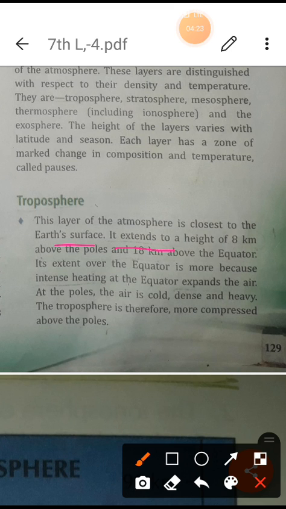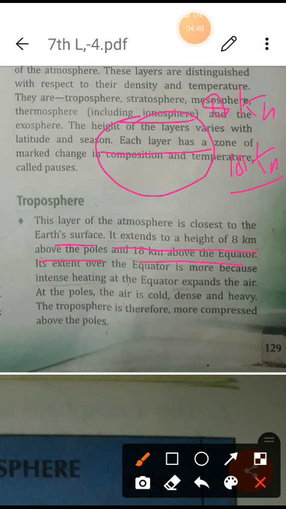It extends to a height of 8 km above the poles and 18 km above the equator. So at the poles area it is 8 km, and at the equator area it is 18 km. It means that near the equator it has more extension.